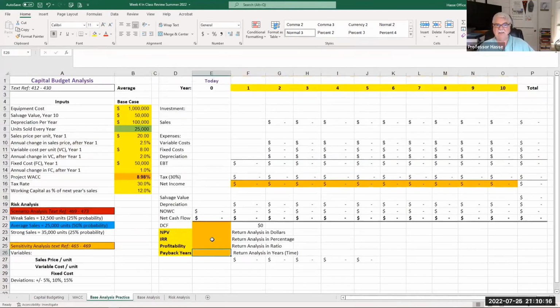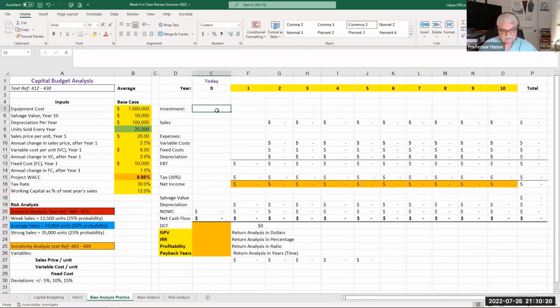Now let's determine our cash flows. First of all, we know the investment in year 0 today is $1 million. Notice I have some preset formats here with the formulas. You do not have this luxury in your case 2, though I do give you the template set up.